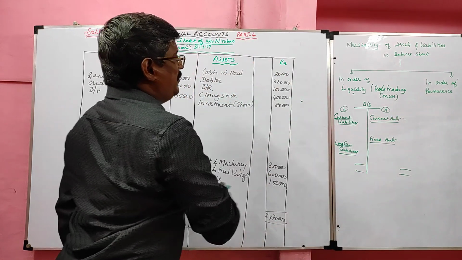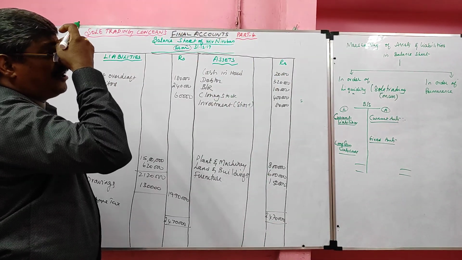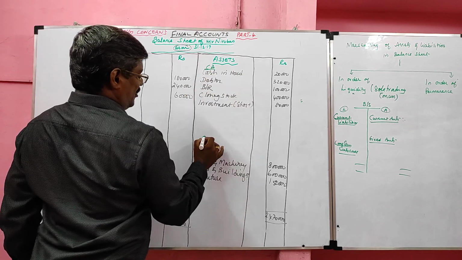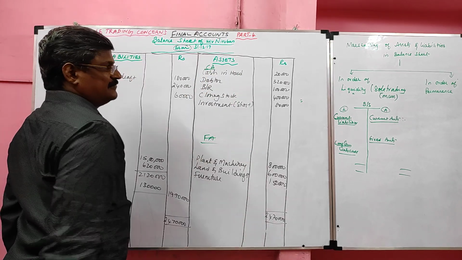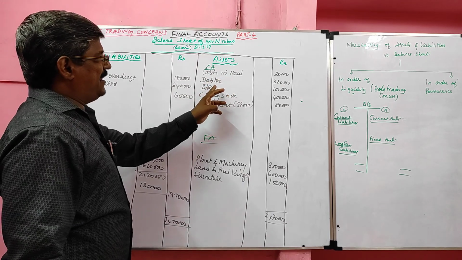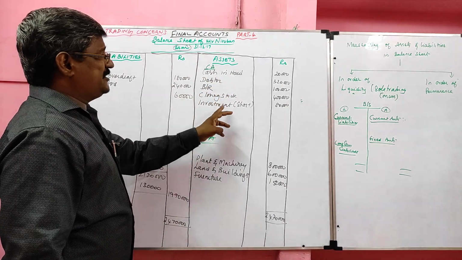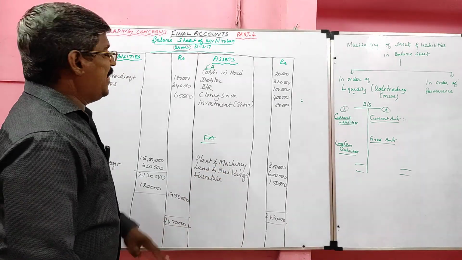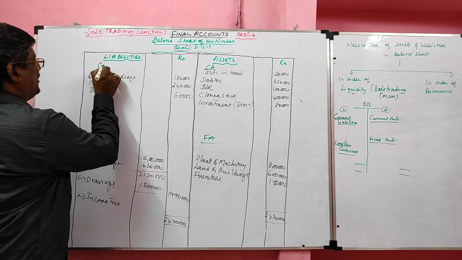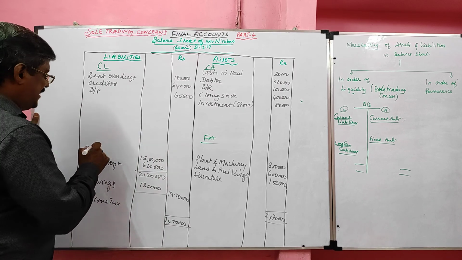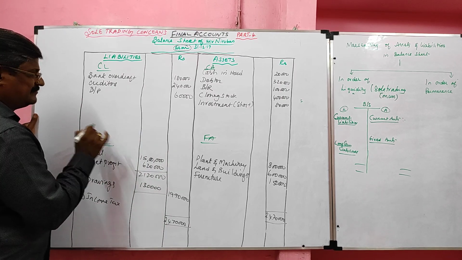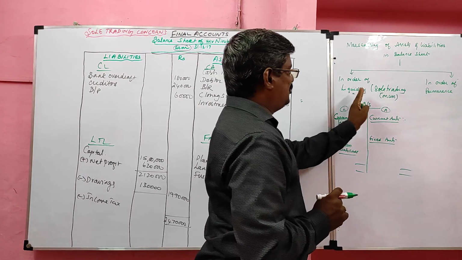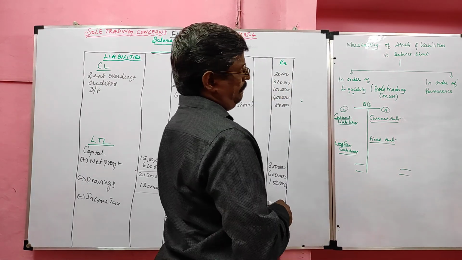So here we prepared balance sheet in order of liquidity. First I recorded current assets, then fixed assets. Current assets are cash, bank, debtor, bills receivable, closing stock, investment short term. Fixed assets are plant and machinery, land and building, furniture. Then the liabilities. First I recorded current liability, payable within a year, then long term liabilities. This we call preparation of balance sheet in order of liquidity.